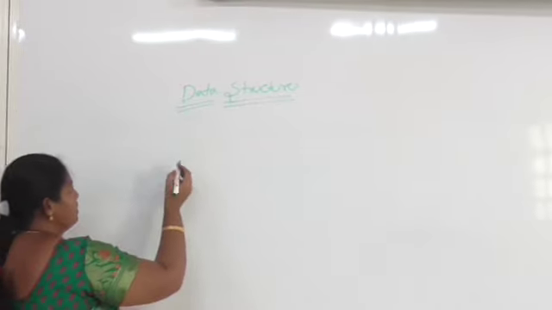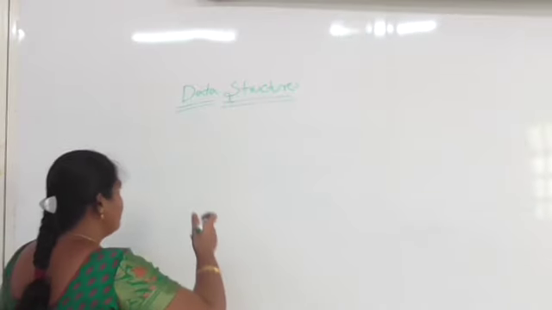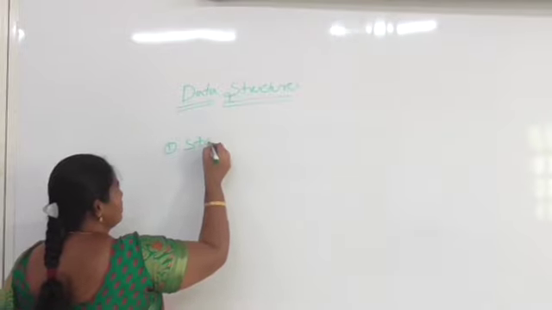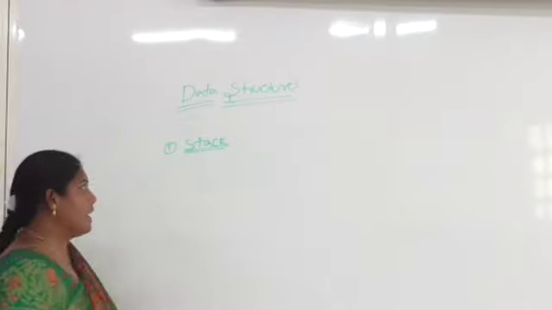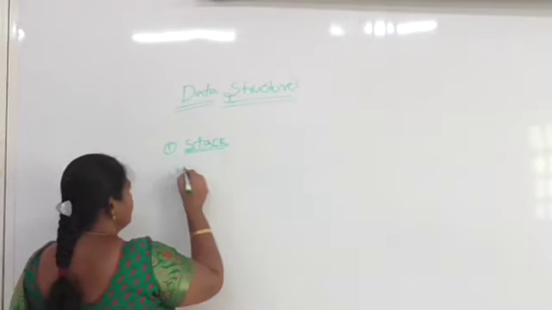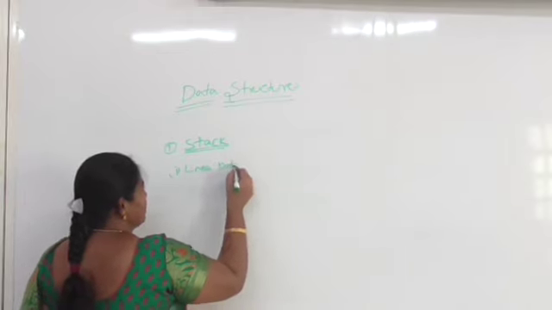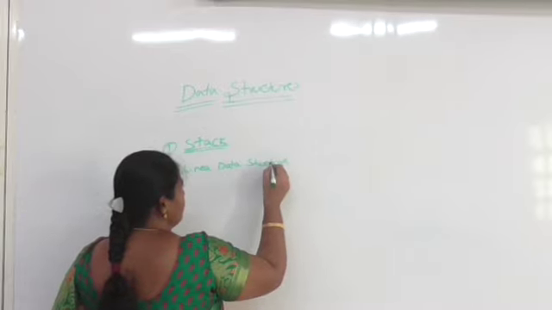Concepts of linear and non-linear data structures, as we discussed earlier. One example of a linear data structure is the stack. Definition of stack: a stack is a linear data structure.